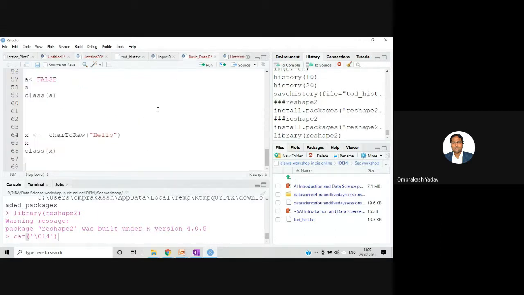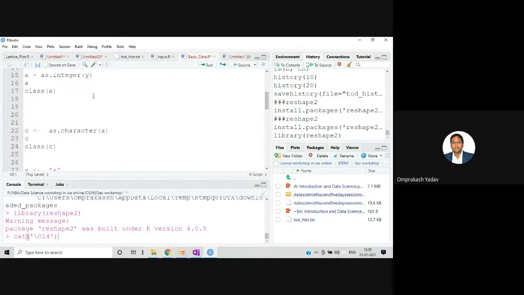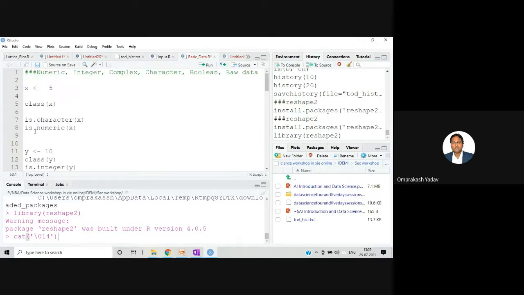I've created one file. I'll demonstrate, you just first pay attention. Remember there are these data types: numeric, integer, and complex. Complex is used for storing complex numbers.